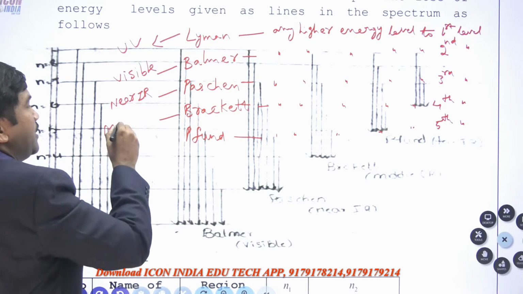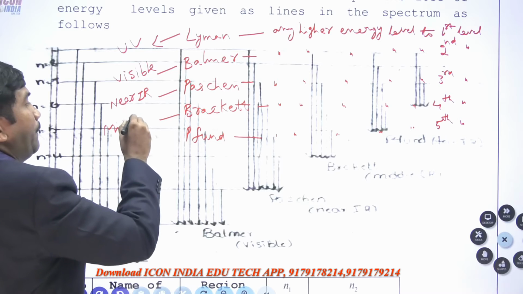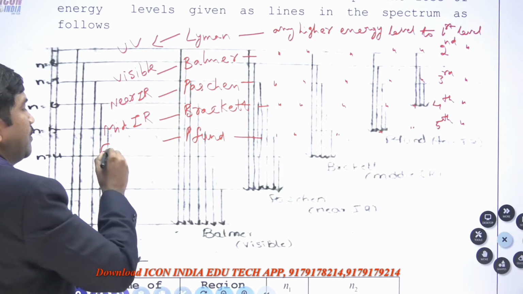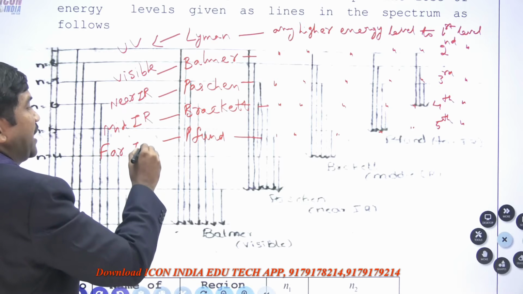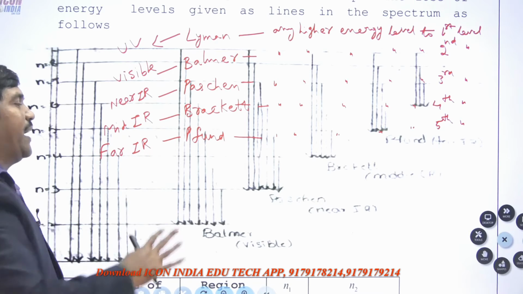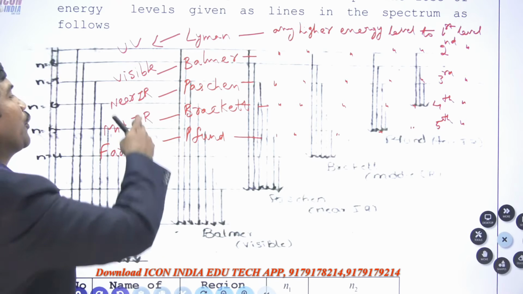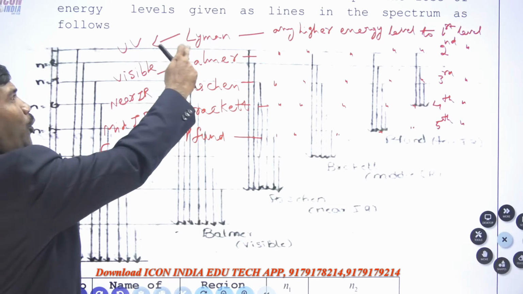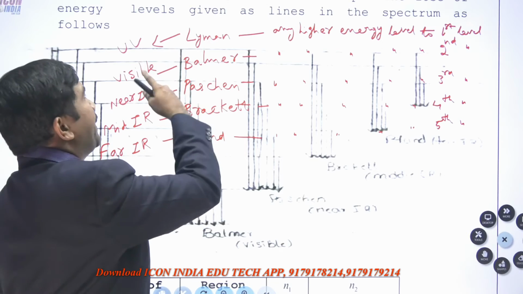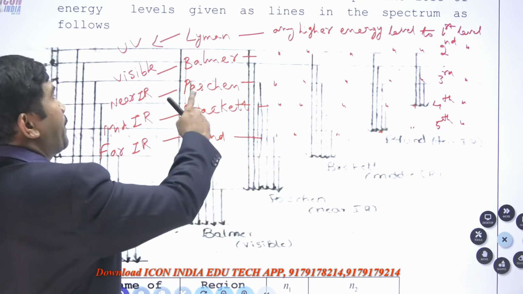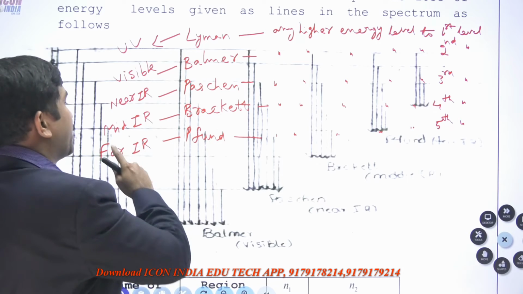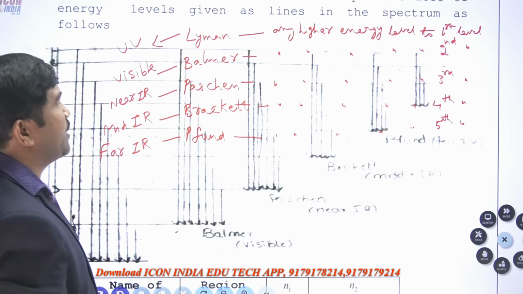This Brackett series is formed in mid IR. This Pfund series is in the far IR region. So if you remember, write near, mid, far IR. Only Lyman is UV, ultraviolet region. Balmer is your visible region. Paschen is near IR. Brackett is mid IR. Pfund is far IR region.